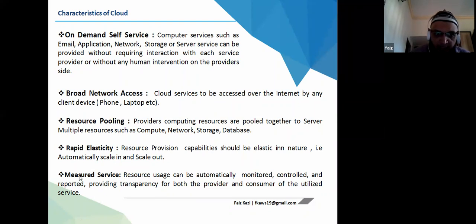Okay, and then measured service. The resource usage can be automatically monitored, controlled, and reported, providing transparency for both the provider and the consumer of the utilized service. So it can be automatically controlled and monitored, and there will be transparency. Whatever I've utilized, I'm paying for it, like a pay-as-you-go model. If there is no transparency between the provider and the consumer, how will you come to know? Whatever you have used, you will get the bill accordingly. Am I clear until now?